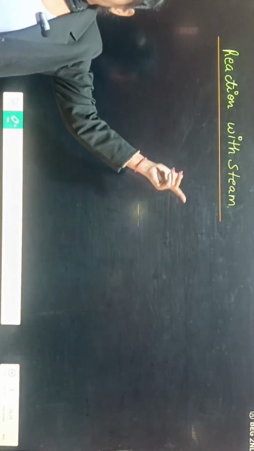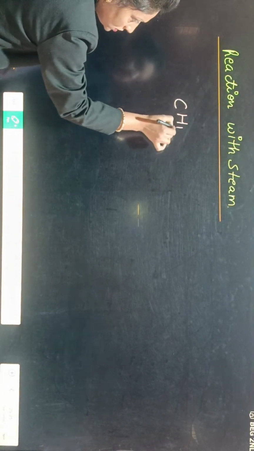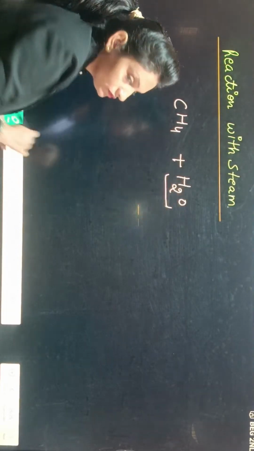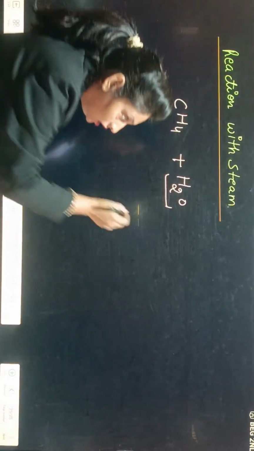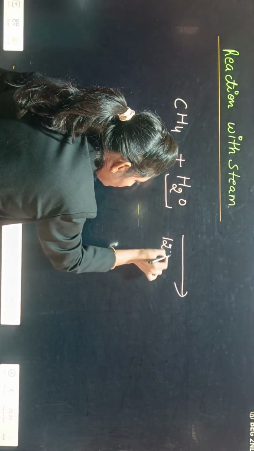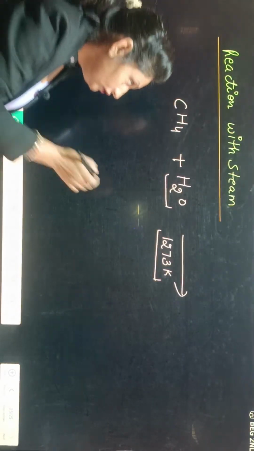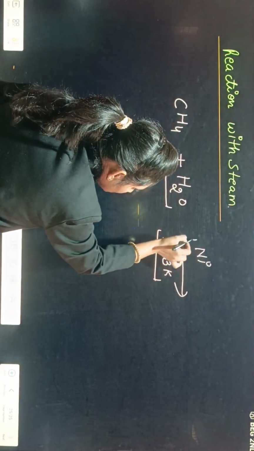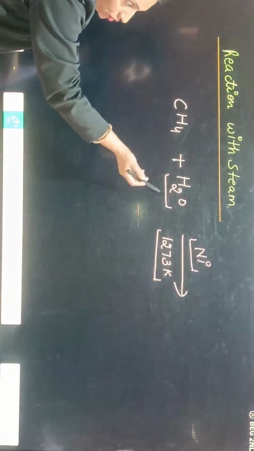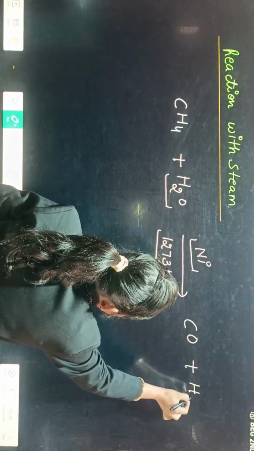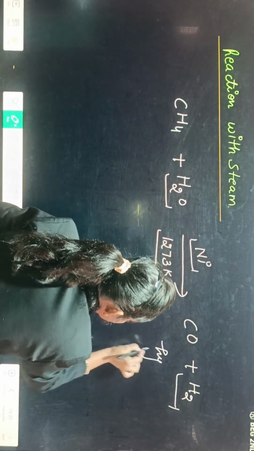Reaction with steam. Students, when methane, CH4, reacts with steam, H2O, at around 1273 Kelvin, if we heat it in the presence of nickel, then it decomposes and gives us carbon monoxide plus hydrogen gas.